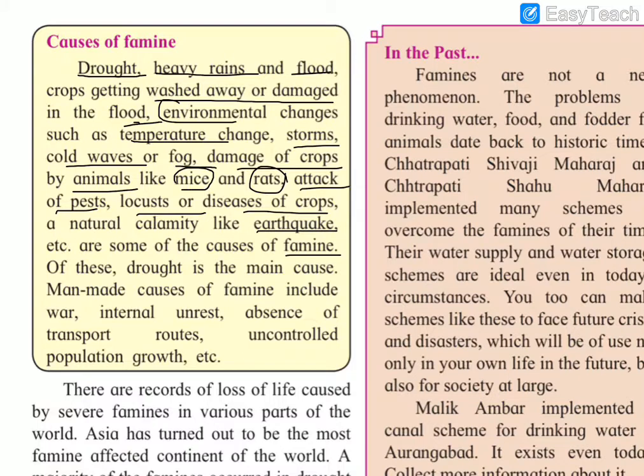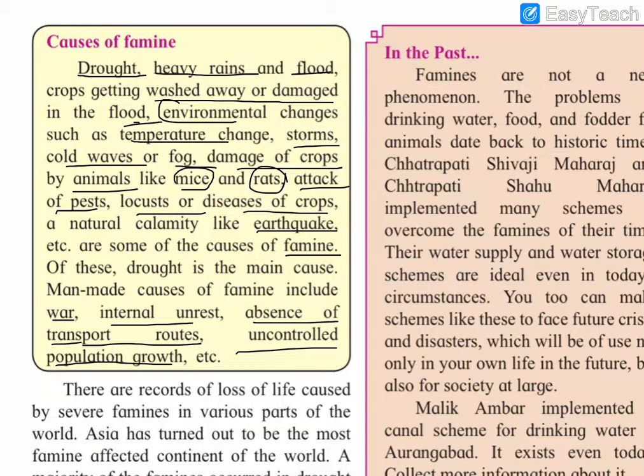Next we are going to see the man-made causes of famine, like war, internal unrest, absence of transport routes, and uncontrolled population. A growing number of population means a vast number of people. There will not be enough food grains to feed this much uncontrolled population, and war may lead to the scarcity of food and water.